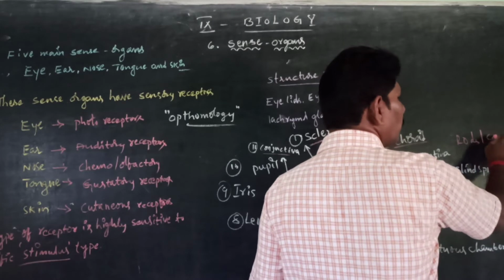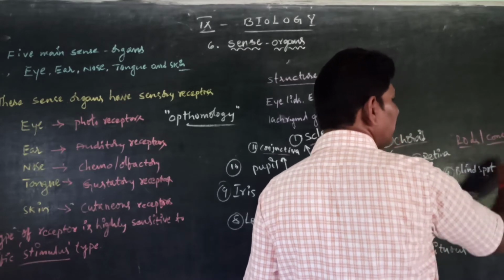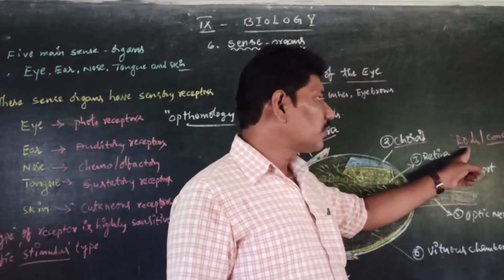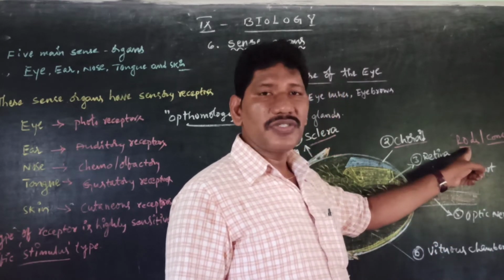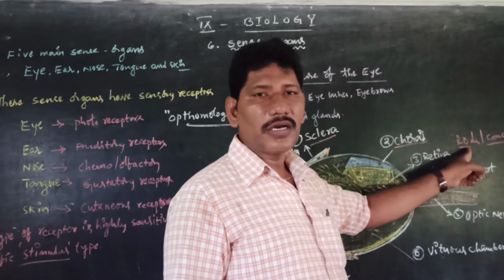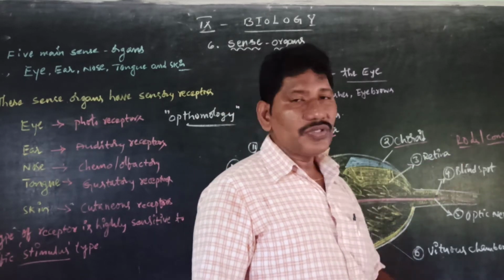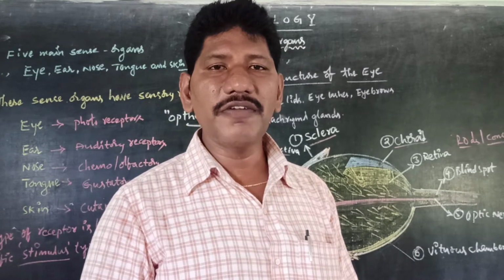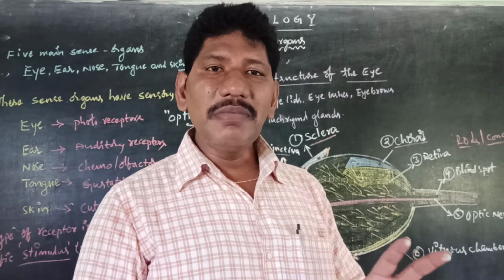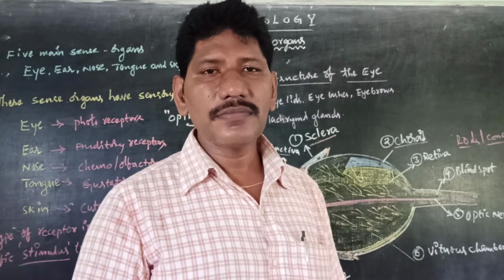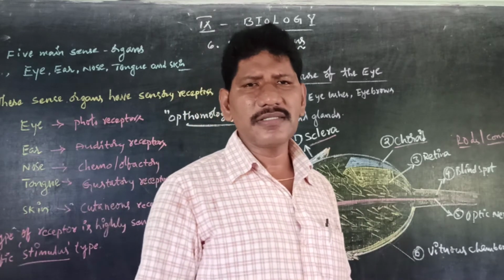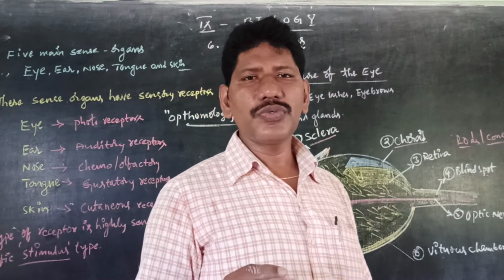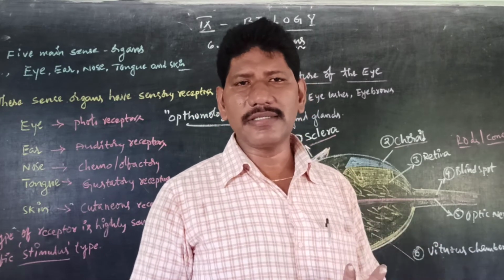See, rods and cones, these are the two special types of cells present in the retina. Rods help us to identify objects during the night time or dark time. Cones help us to see bright colors. Cones help us to distinguish the primary colors and secondary colors. So what do you mean by primary colors? Blue, green, yellow. These are called primary colors.